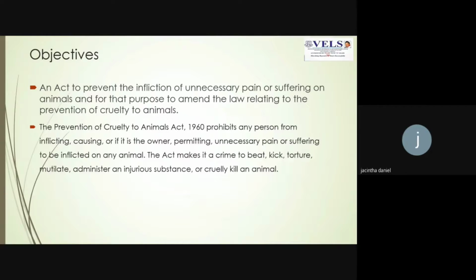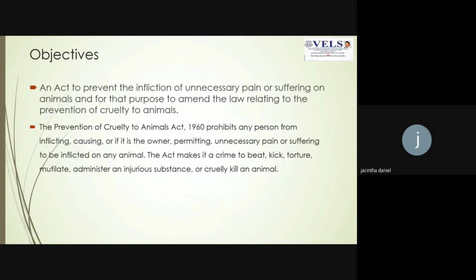As we saw earlier, unnecessary pain was being caused to animals in the name of experiments. To prevent that, and also to prevent general cruelty to animals, this act was passed. It is an act to prevent the infliction of unnecessary pain or suffering on animals, and for that purpose, to amend the law relating to prevention of cruelty to animals. It prohibits any person from inflicting or causing any unnecessary pain or suffering to an animal.